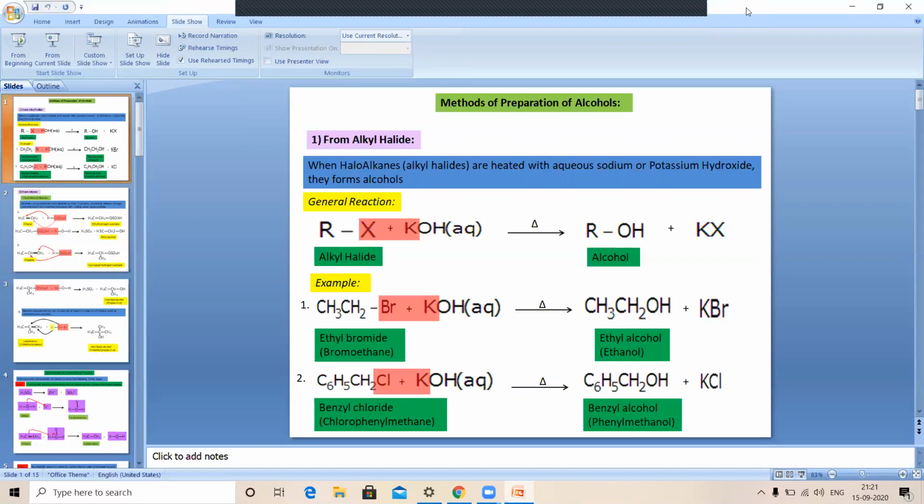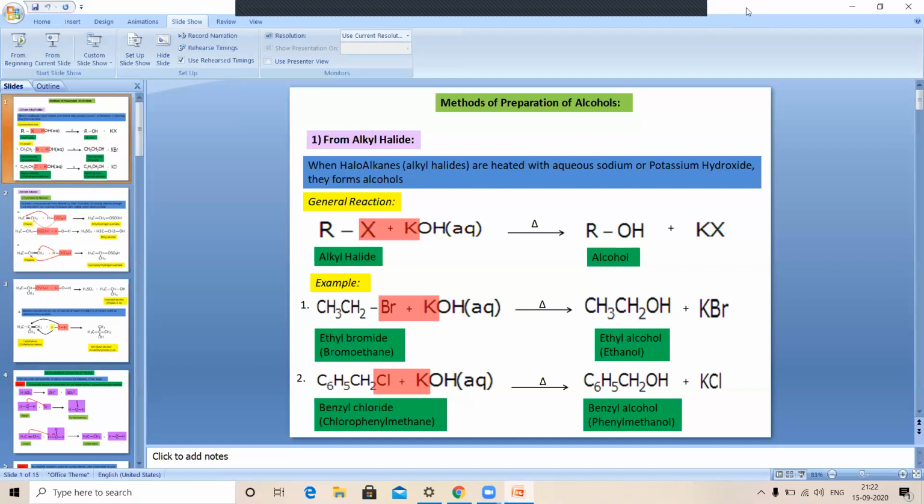When heated with aqueous KOH, we get benzyl alcohol or phenyl methanol. So this is the first method by which we can prepare the corresponding alcohols from alkyl halides.